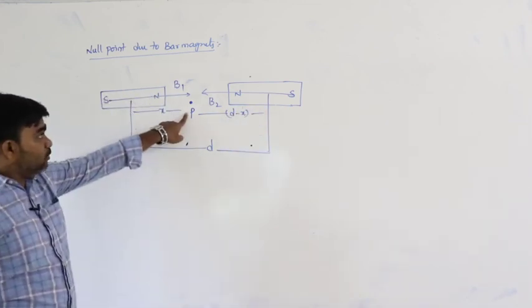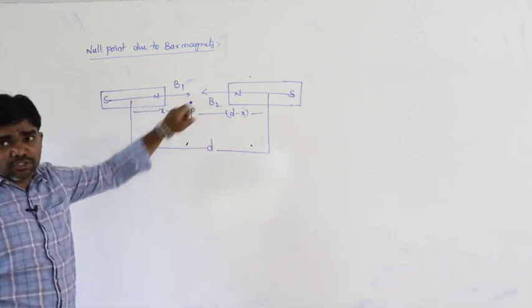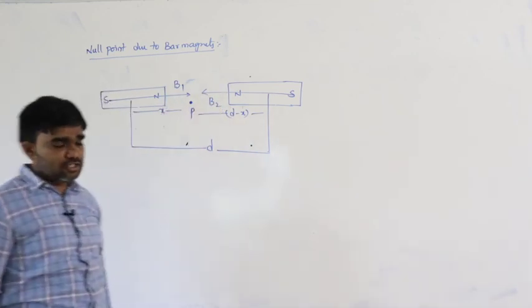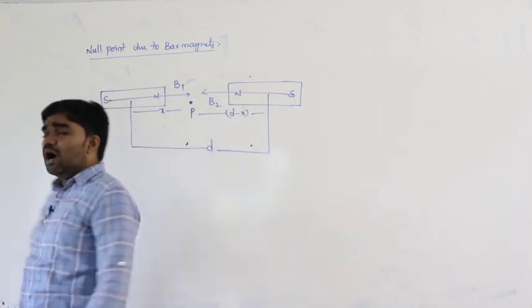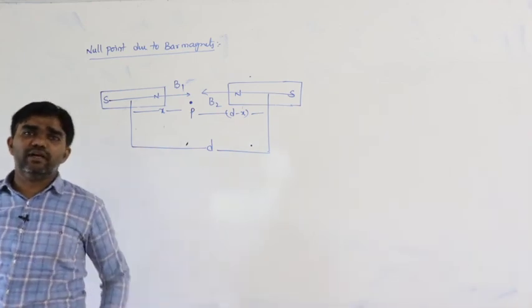P is the null point because the two magnets have magnetic fields opposite in direction here. This is the direction of B1 and this is the direction of B2. On the axial line, the direction of the magnetic field is in the direction of the magnetic moment.